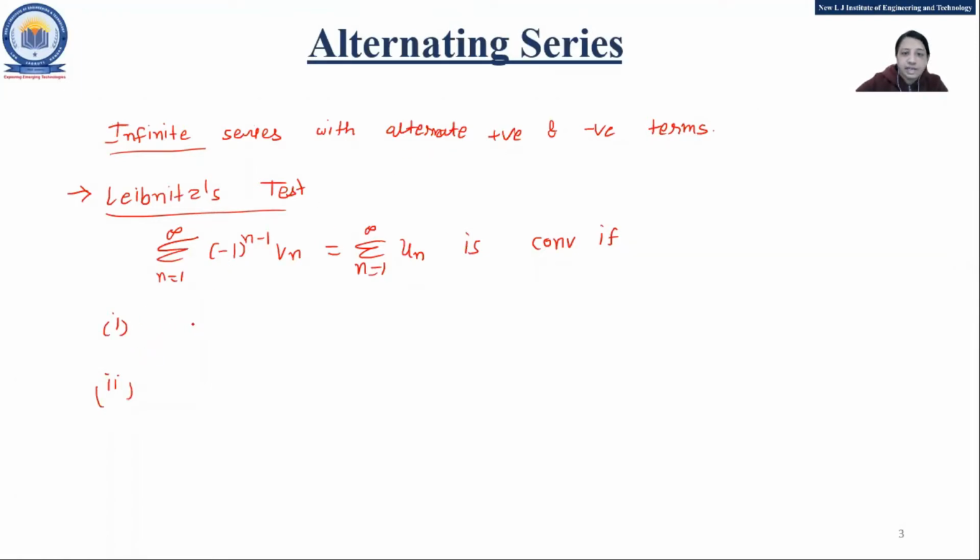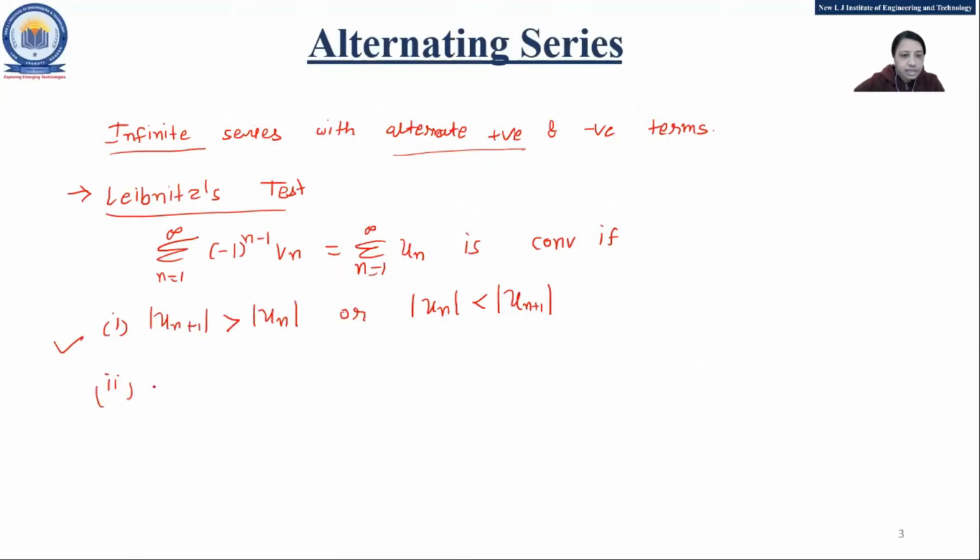So if the series is an alternating series, you have to check simply two conditions. Which two? First, mod of un plus 1 is less than mod un, or we can say mod un is greater than mod un plus 1. This is the first condition.